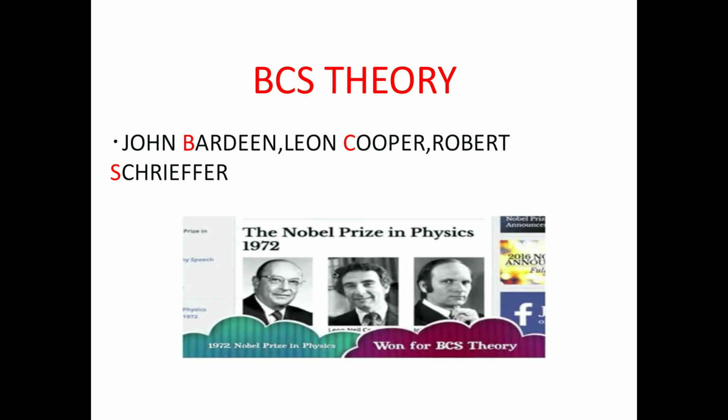Those three scientists in 1972 proved this theory. These three scientists, that's why this theory is called BCS theory.